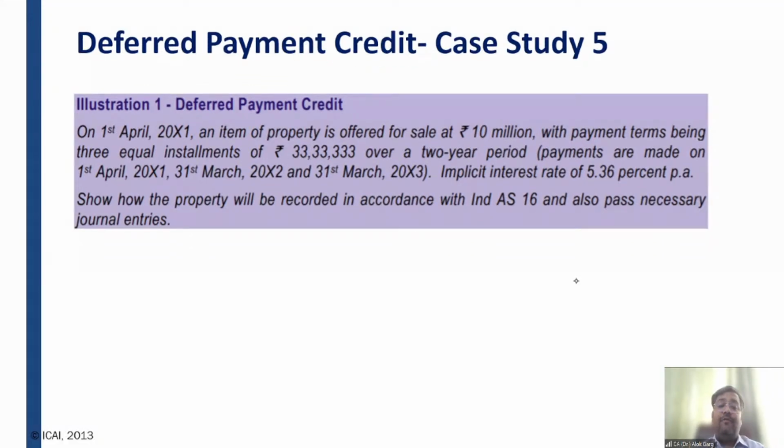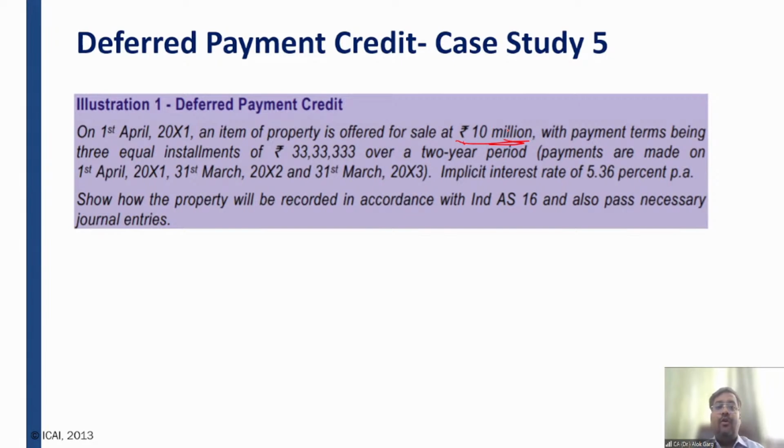Deferred payment credit. On 1st April 2001, an item of property is offered for sale at 10 million rupees. 10 million means 1 crore. With payment terms being 3 equal installments of 33,33,333. So the property is offered for sale at 1 crore rupees and payment terms is 33,33,333 over a 2-year period.